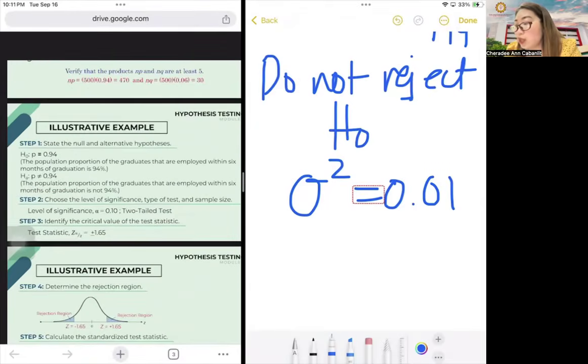Okay, so ngayon siya, the population proportion of graduates that are employed within 6 months of graduation is 95.24%. So, pwede na may state as there is no significant difference on the population proportion of graduates that are employed within 6 months. While the HA is there is a significant difference on the population proportion of the graduates that are employed within 6 months of graduation. So, you can also state it.